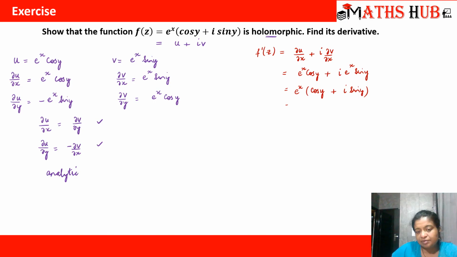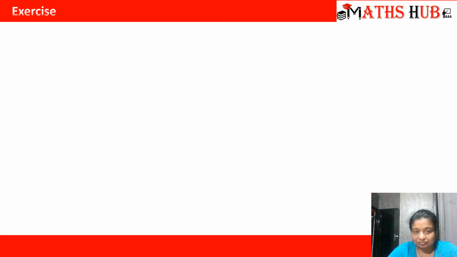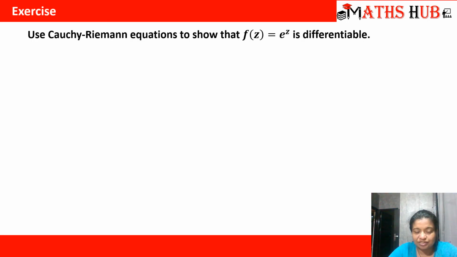And what is cos y plus iota sin y? You must have done this relationship in plus 2. E raised to power iota theta is cos theta plus iota sin theta, right? De Moivre's theorem. So from there, we get that this is e raised to power iota y. So this is e raised to power x plus iota y. And what is x plus iota y? It is z. So e raised to power z. So what is the derivative? The derivative is equal to e raised to power z, right? Okay. So now let's check the next question.